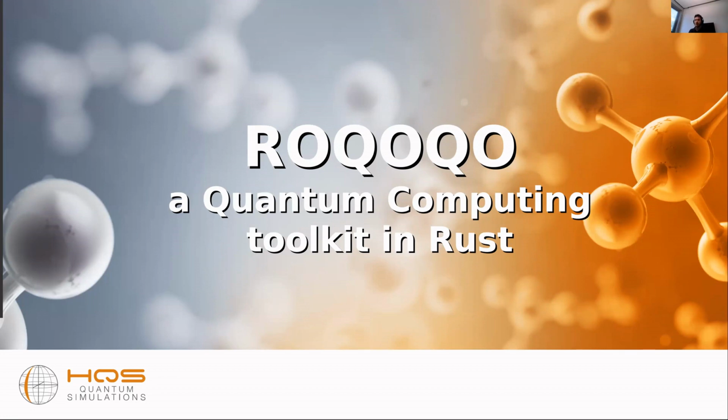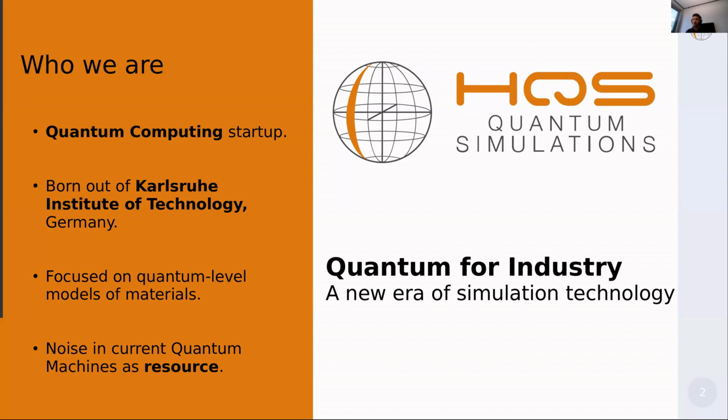So first off, we are HQS Quantum Simulations. We are a quantum computing startup born out of Karlsruhe Institute of Technology in Germany. We provide software for material scientists in the chemical industry, as well as collaborate with academia. Software is specifically focused on describing quantum level models of materials in order to better understand their molecular properties.